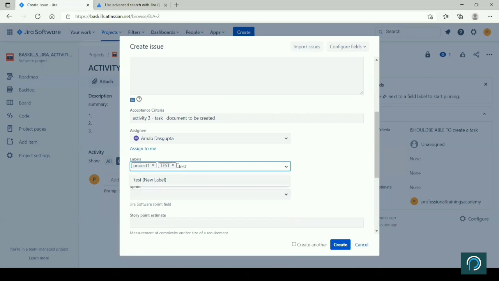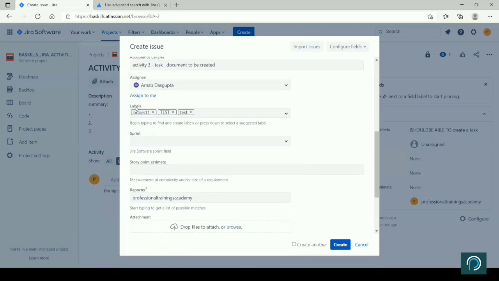Now I'll create another. So see, this is context sensitive, right? So this is test another label. I can create on the fly. I can add as many labels as I can. What is the benefit? If I just click on project one label, all the items which are tagged as project one, it's a filter. You will be able to get all that as a report. So that is why we create. It's not mandatory, but this is how we manage.